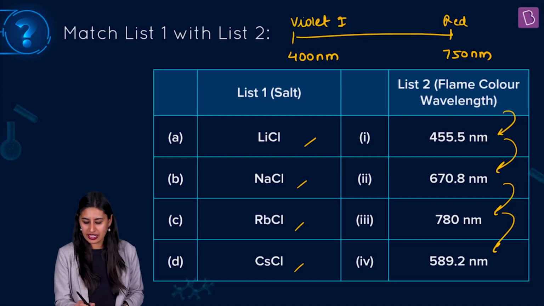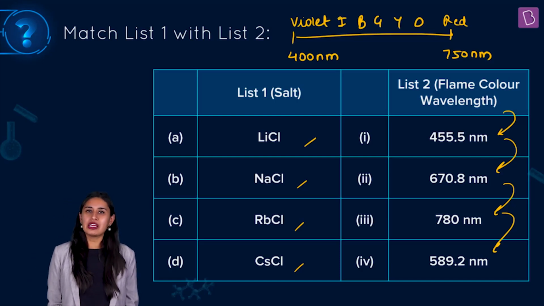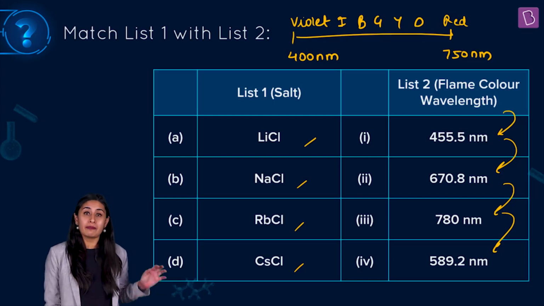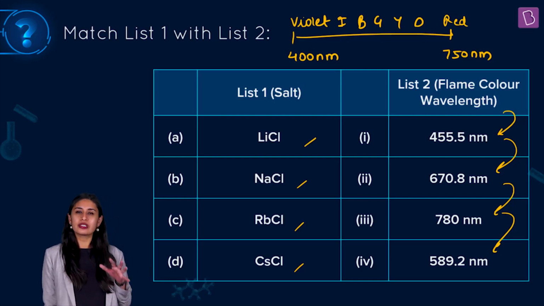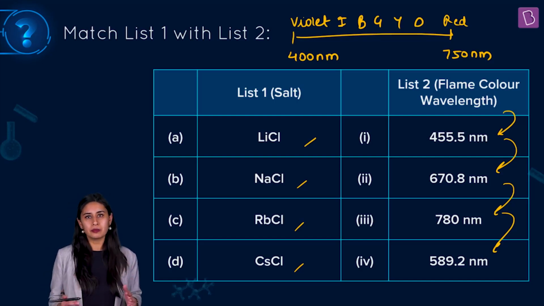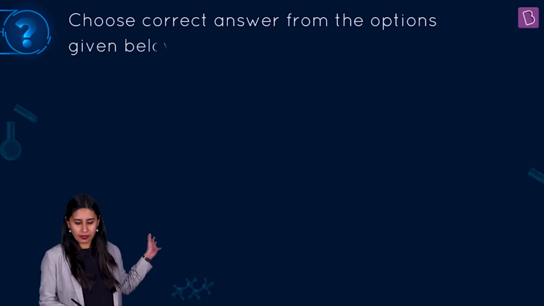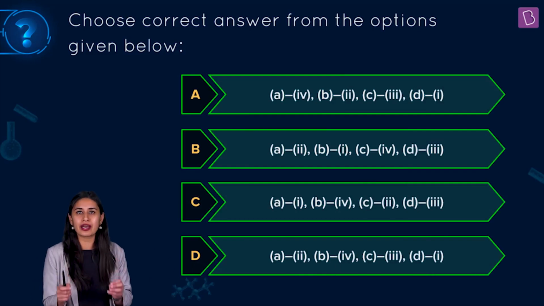VIBGYOR, and we can write VIBGYOR accordingly, right? But this information may mislead us in this very question. That's why my job is to help you, make you understand where the things can also be misleading, right? So here the thing can be misleading. Hence it is very important to know the color. So let's see, when we talk about this question, of course we will be easily able to match if we know what color is imparted by what group 1 metal salt.